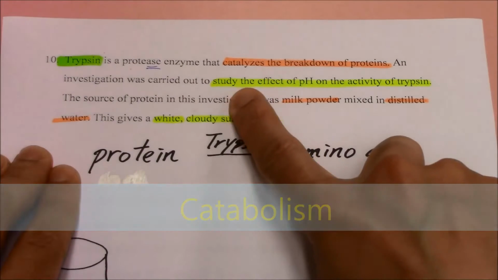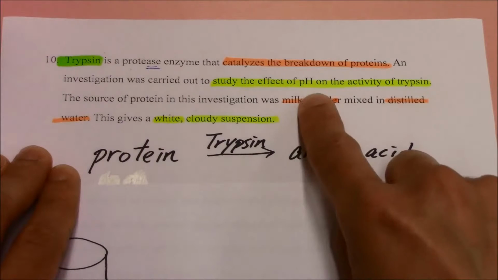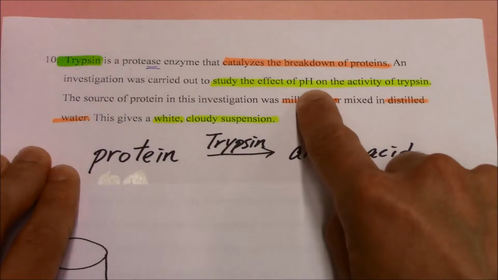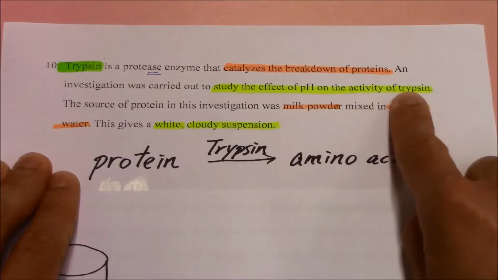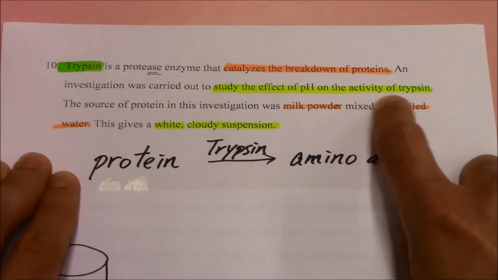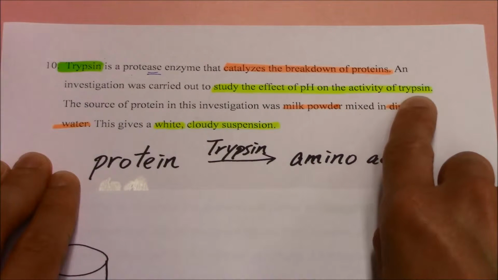are going to study the effect of pH on the activity of trypsin. So the pH is the variable we are going to change. So pH should be the independent variable. And also for the activity of trypsin, because it depends on the pH, so the activity of trypsin is the dependent variable. Beware of that.